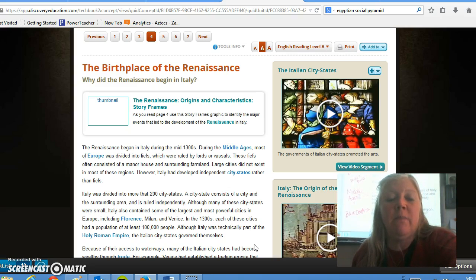However, Italy had developed independent city-states rather than fiefs. Italy was divided into more than 200 city-states. A city-state consists of a city and the surrounding area and is ruled independently. Although many of these city-states were small, Italy also contained some of the largest and most powerful cities in Europe, including Florence, Milan, and Venice. In the 1300s, each of these cities had a population of at least 100,000 people. Although Italy was technically part of the Holy Roman Empire, the Italian city-states governed themselves.